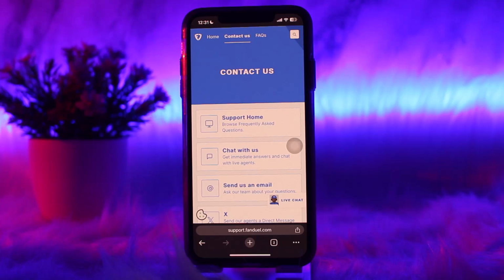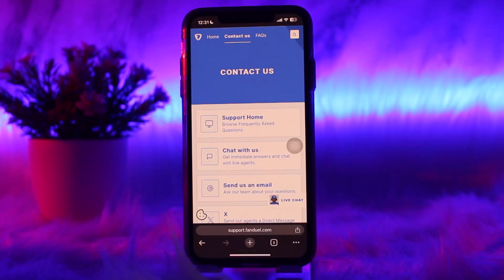Be patient and professional. The review process may take time as Fanduel investigates the issue. Stay polite and professional in your communication to ensure smoother resolution. Monitor your account for updates, like Fanduel will notify you of the resolution via email or in-app notifications. Check your account balance or bet history to confirm if the issue was resolved.